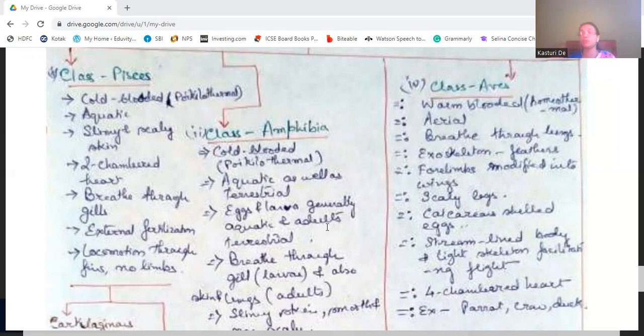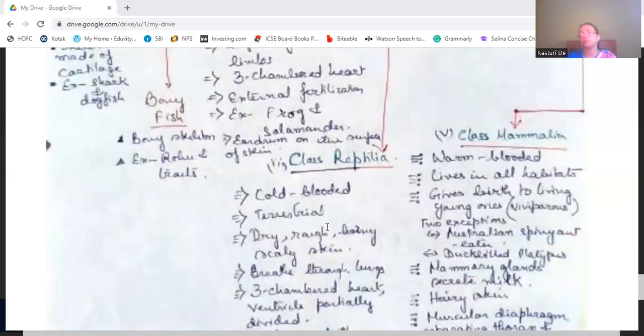They have a 4-chambered heart. That is, the chambers are totally divided. In reptilia, the ventricle was partially divided. Auricles are already divided, so they have a 3-chambered heart, but in aves, the 4-chambered heart is there. The examples are parrot, crow, duck, ostrich, like all the birds. Then class Mammalia, these are also homeothermal. They live in all habitats. They give birth to living young ones, that is, they are viviparous. Others were oviparous, that is, they lay eggs.